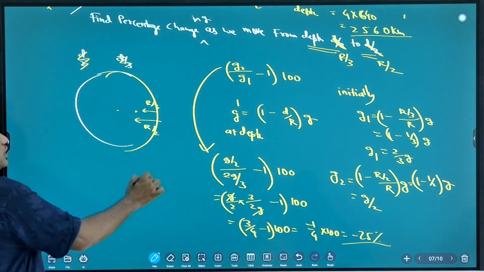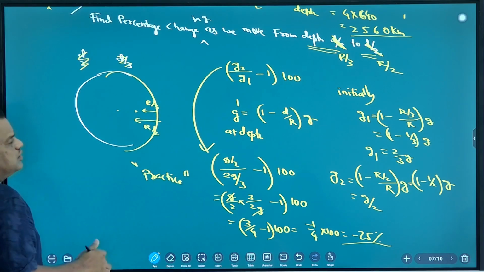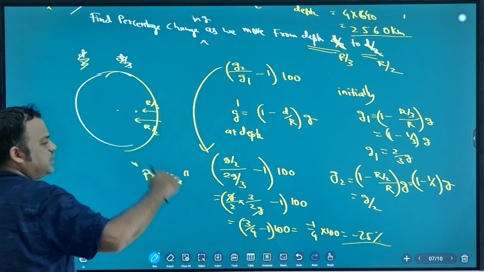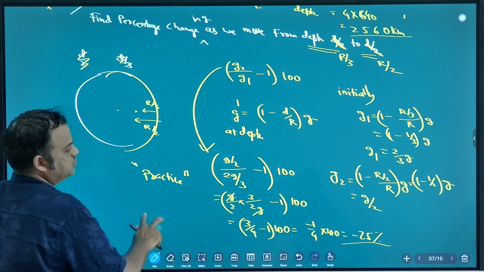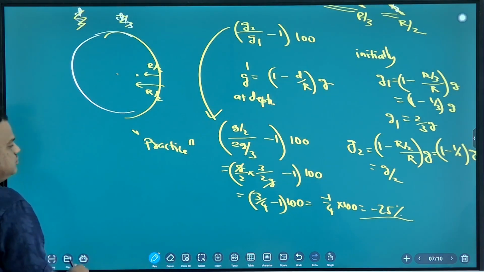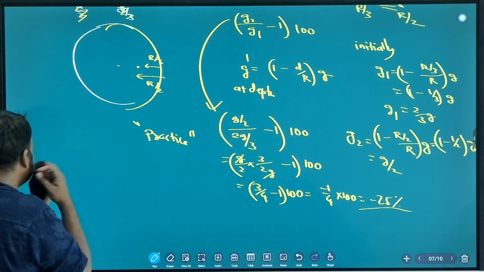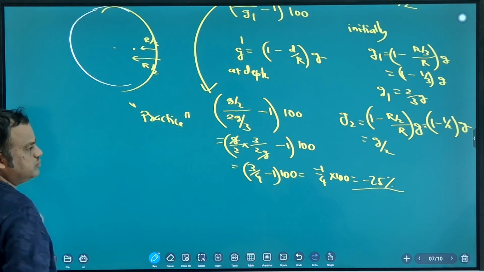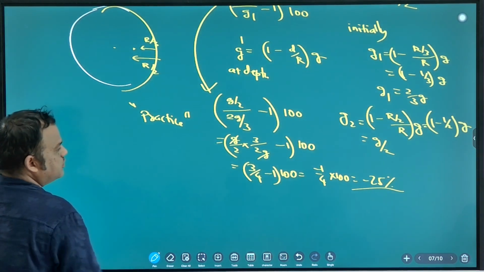Practice this. This type is enough, and class notes are enough. I am giving a variety of questions: surface to depth, one depth to another depth. Any problem?